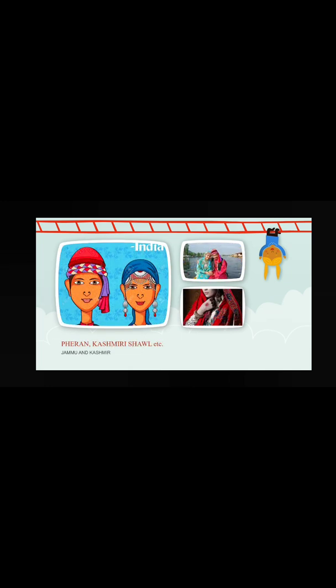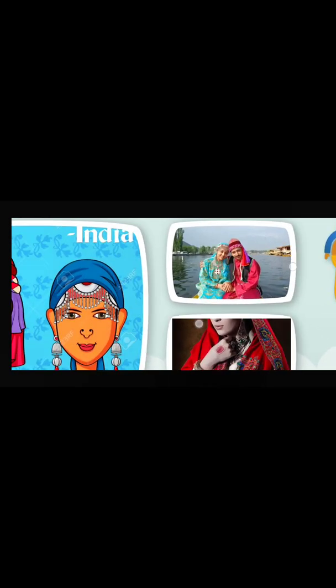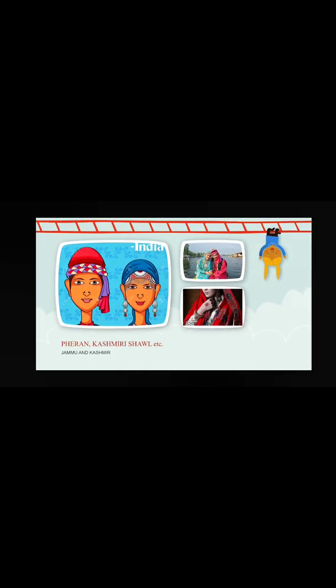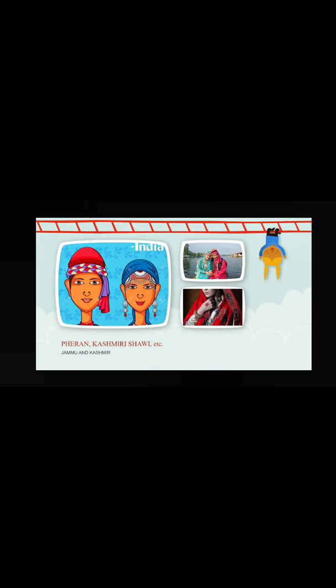Next, one more example, that is Jammu and Kashmir. The people of Jammu and Kashmir use what is called Feran. Feran means what? Take a look, this type of dress. This type of dress is called Feran. So they are using Feran, and also they are using a Kashmiri shawl. Kashmiri shawl means this one. It is called a Kashmiri shawl. Clear? So Jammu and Kashmir people use Feran and Kashmiri shawl. It is also a very cold region, and snowfall occurs in the winter season. That's why their dresses are like that, full body cover dresses.